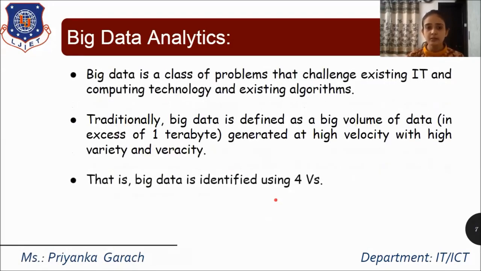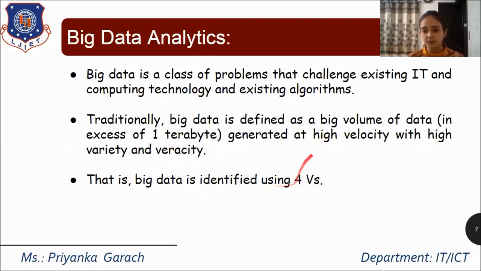So over here, big data means a big volume of data. They are considering a minimum of 1 terabyte, that is, in excess of 1 terabyte. That big data should be generated with high velocity, high variety, and veracity. So big data is identified by using the 4 V's.